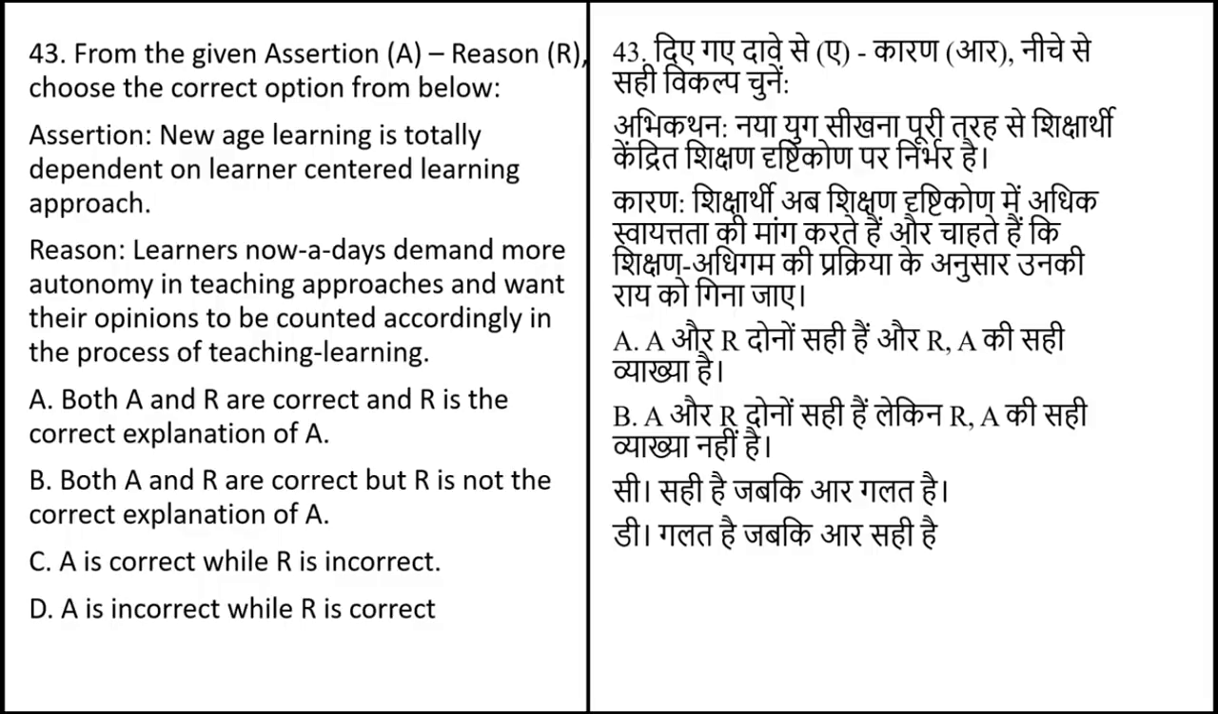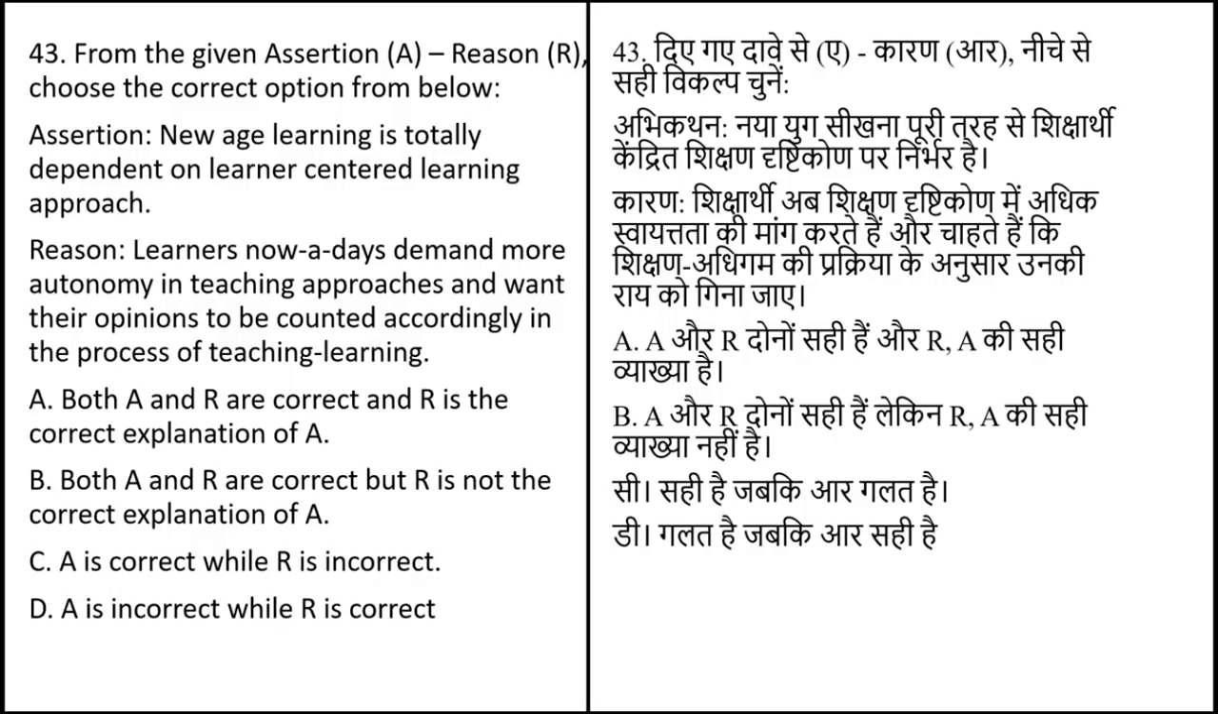From the given assertion and reason, choose the correct option from the below. Assertion: new age learning is totally dependent on learner-centered learning approach. Reason: learners nowadays demand more autonomy in teaching approaches and want their opinion to be counted accordingly in the process of teaching learning. And options are: both A and R correct, and R is the correct explanation of the A.